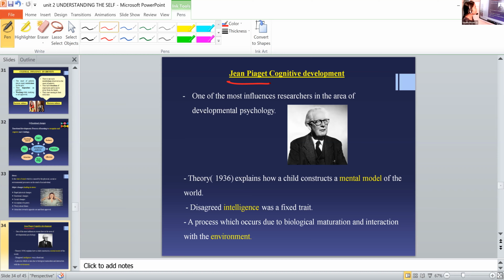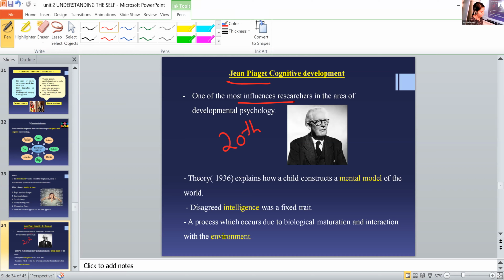He's one of the most influential researchers in the area of developmental psychology. He's the most influential researcher in the field of developmental psychology in the 20th century. Which century are we in now? 21st. So he is the most influential researcher in the 20th century.